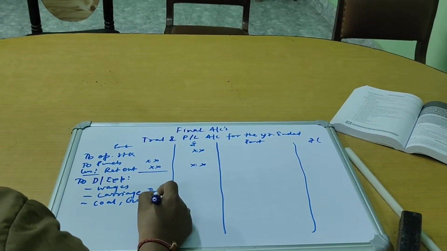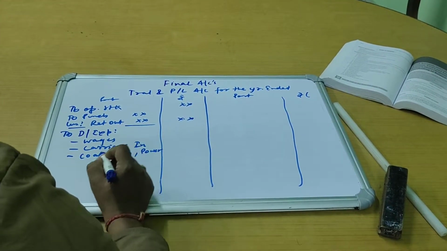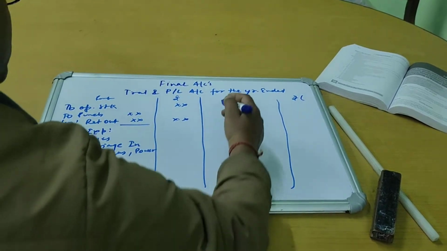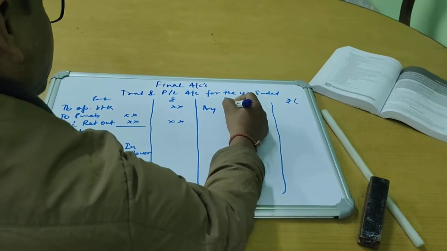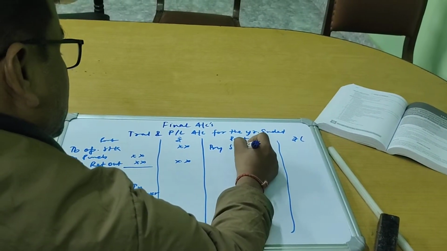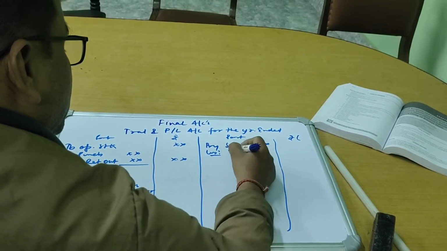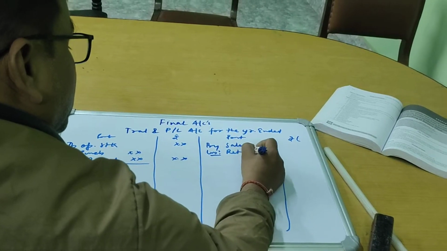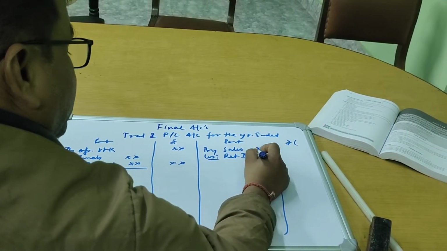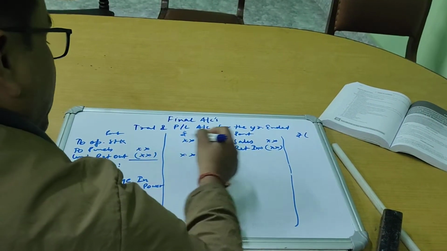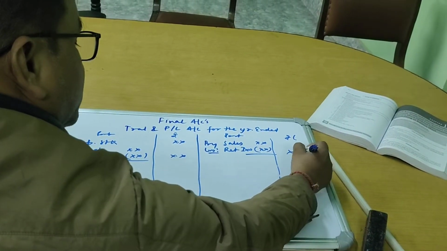These are the expenses which we are taking as direct expenses. We show sales here by sales, which is gross sales. From this we deduct the return inwards, whatever return inward we have to deduct. This becomes our net sales.